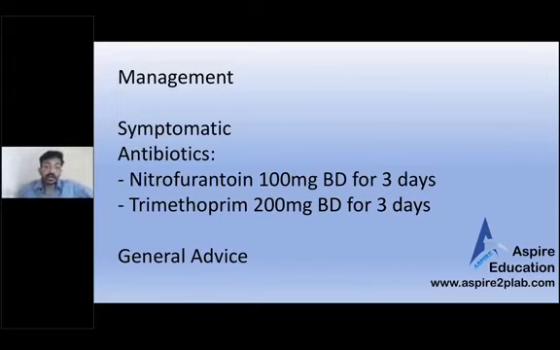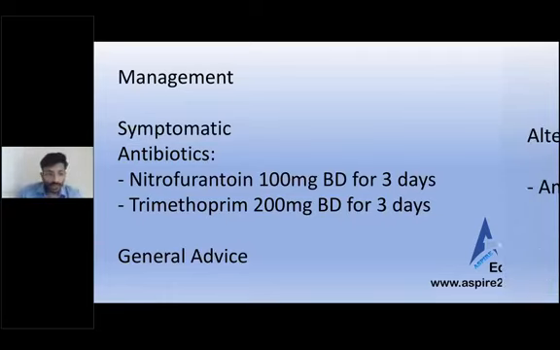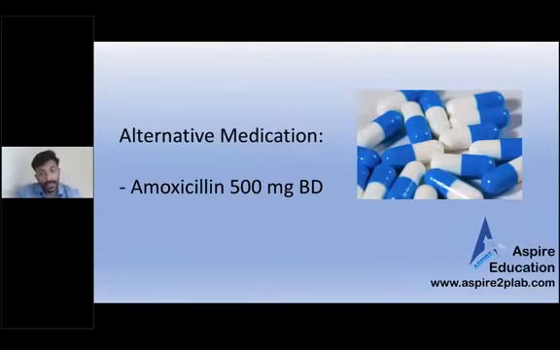The patient is taking folic acid and trying to become pregnant. So what can be the drug of choice? Trimethoprim actually affects the folate mechanism, it is an antifolate, so we are definitely not going to give trimethoprim to our patient. Now comes nitrofurantoin, yes or no? We don't give nitrofurantoin if the patient is pregnant, but this patient is not pregnant actually. So you can go with nitrofurantoin, or I would say go with amoxicillin 500 mg. That would be a better option.